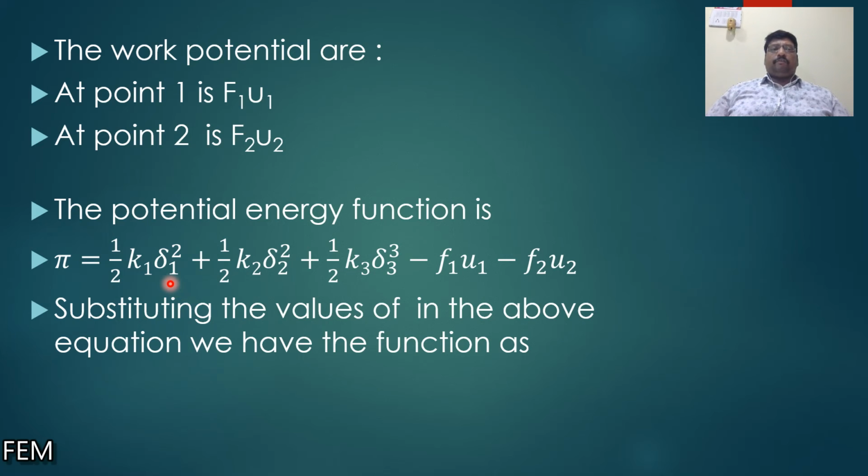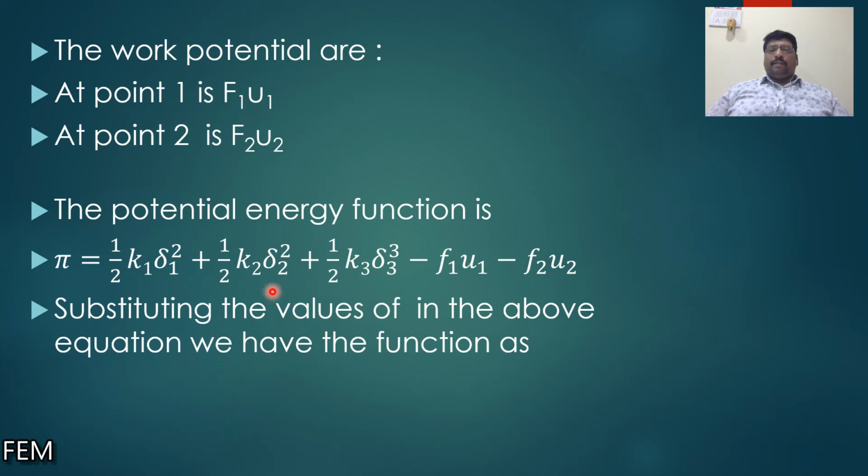The strain energy for the springs is half k delta squared. Since there are three springs, they absorb energy when the load is applied, so we take half k1 delta 1 squared plus half k2 delta 2 squared plus half k3 delta 3 squared. The work potentials are minus F1 u1 minus F2 u2.